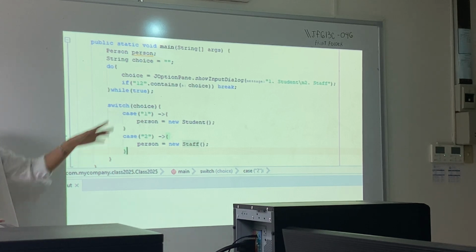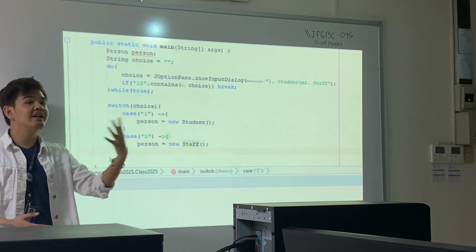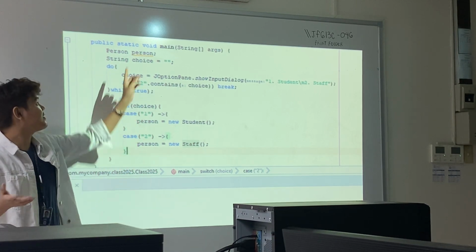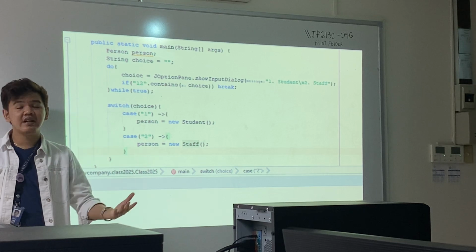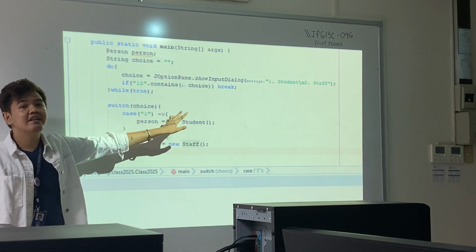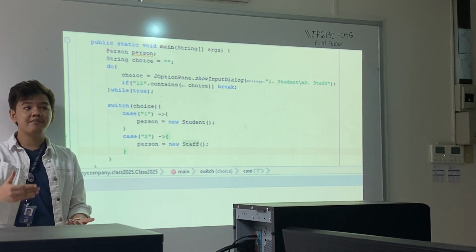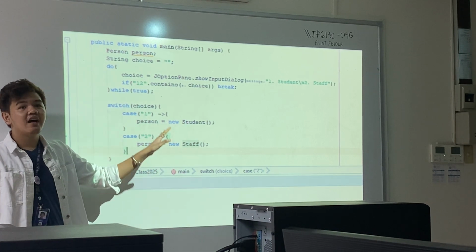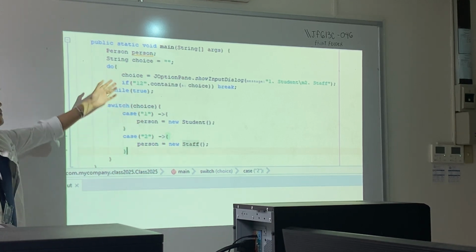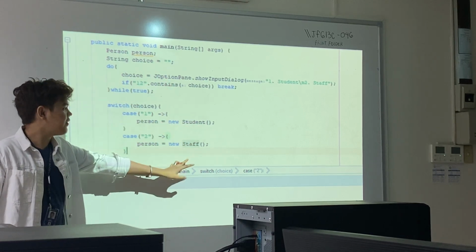But if ang identity ng person is determined during the runtime, meaning habang gina-run natin ang code natin, hindi pa natin alam which identity person is, pero after the user input, again during runtime, na-identify natin na student siya or staff, then that's polymorphism. Kasi during runtime, i-identify natin yung identity niya. So, again, we are able to do this part where we declared it as a person and instantiated it as a student or a staff.